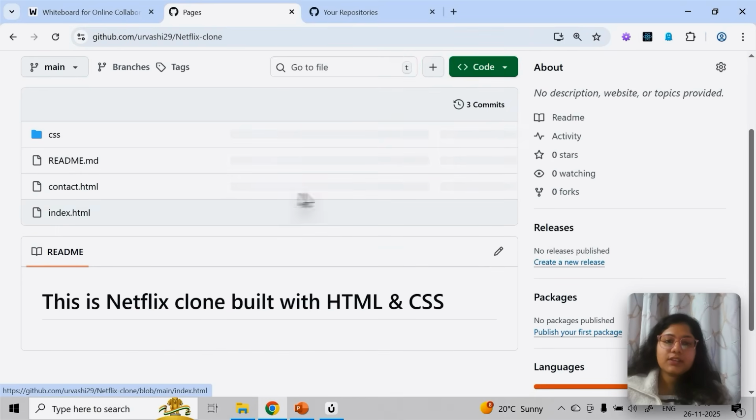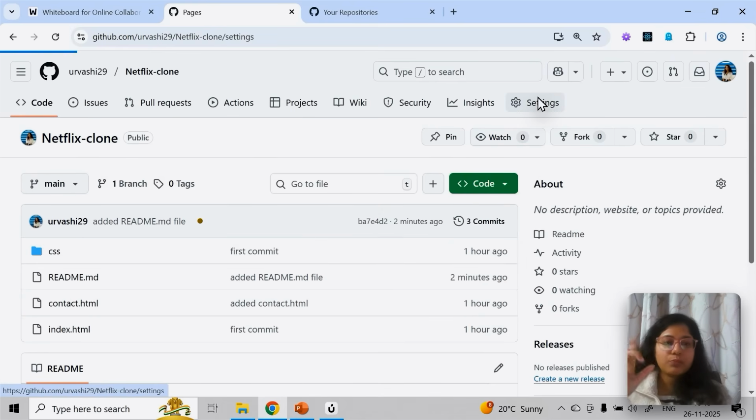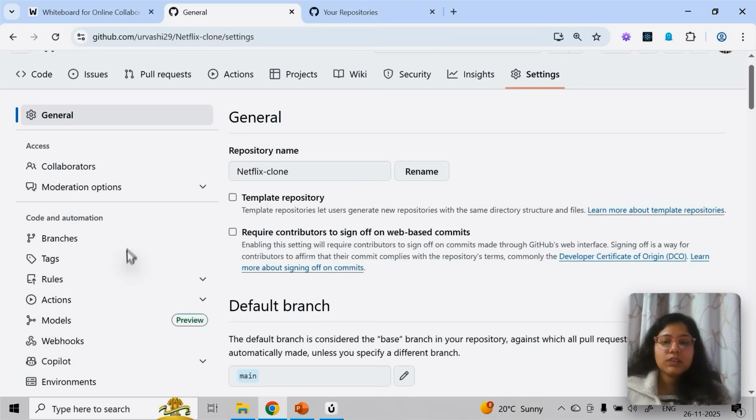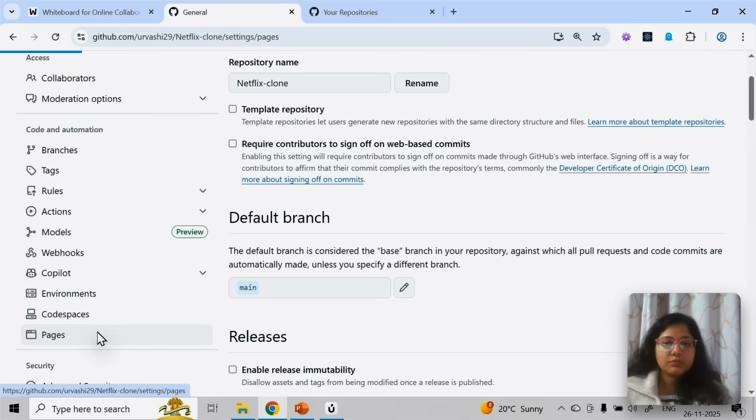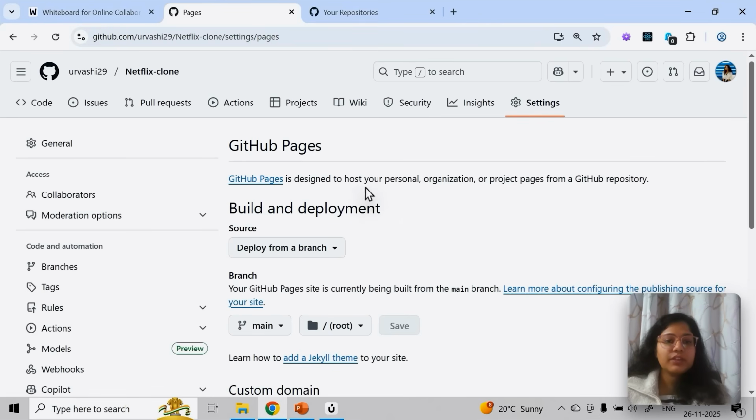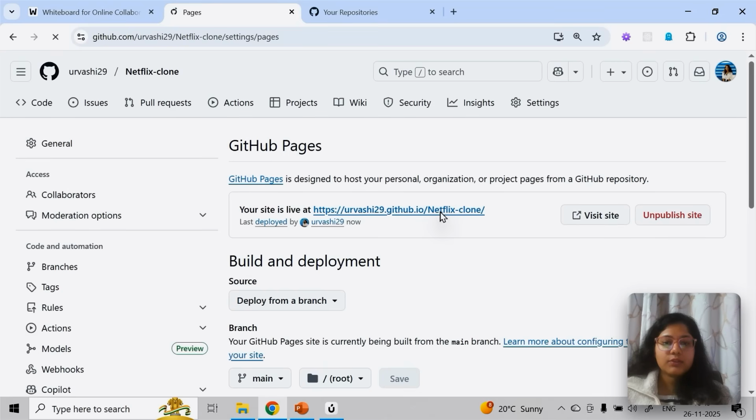So my source file is index.html, and I've done the proper linking with the CSS and all. In a few seconds it will come. So here this will come. This will host your code and website, just like you see Amazon.com-like websites. So you'll get a live link like that. So yeah, you can see it is live.